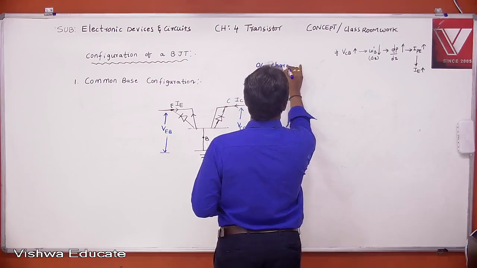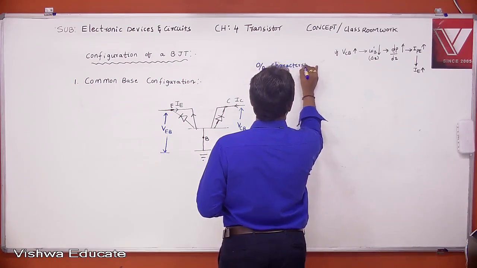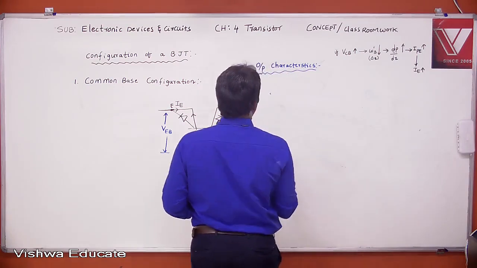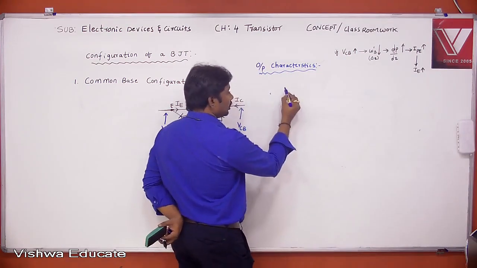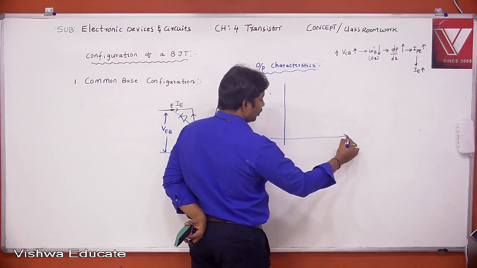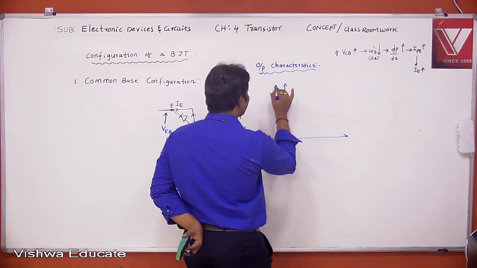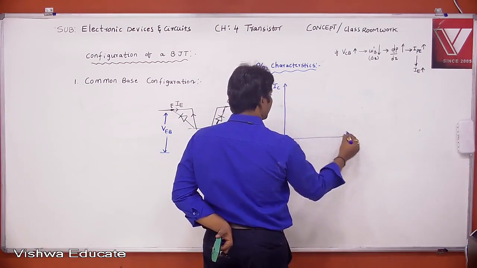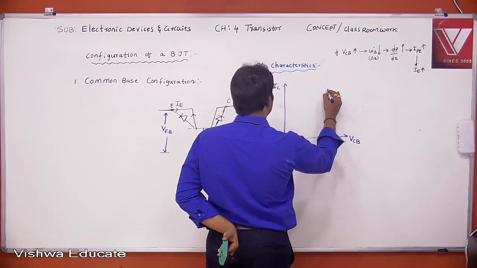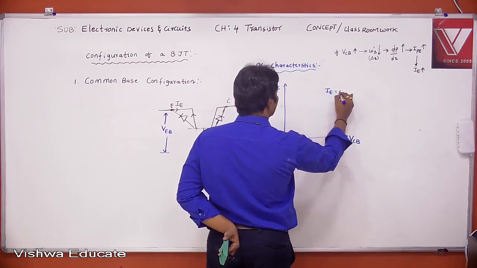So here, output characteristics are drawn between IC versus VCB by keeping which one constant?